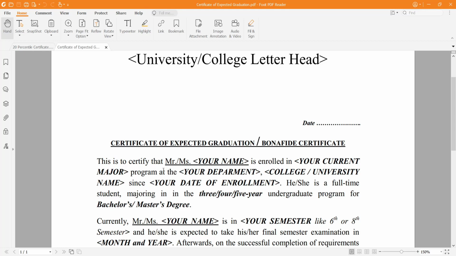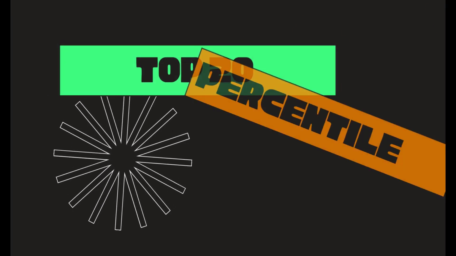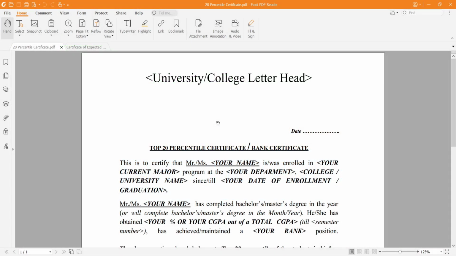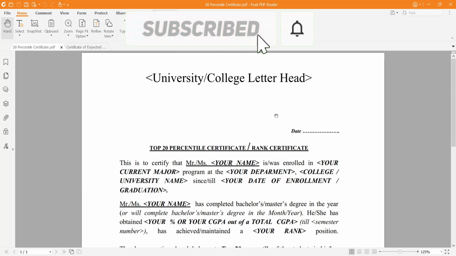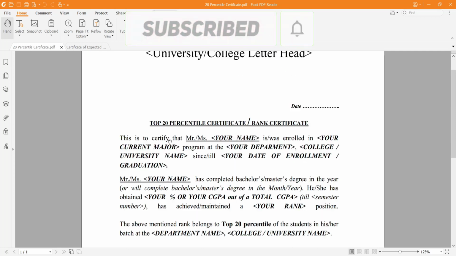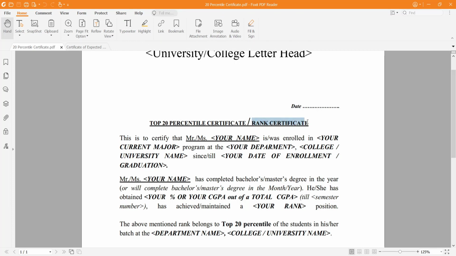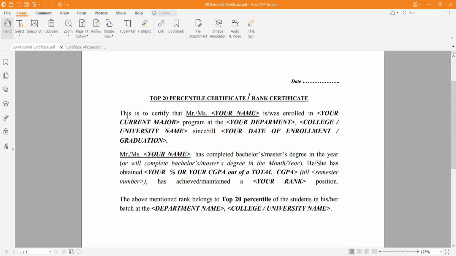Now let's move to the other part of the video, that is the top 20 percentile certificate. It starts in a similar way. The first part is the letterhead, followed by the date of issue and then the heading. The heading is top 20 percentile certificate, or you can also call it a rank certificate. If you are calling it a rank certificate, it's all right. So the paragraph goes like this.